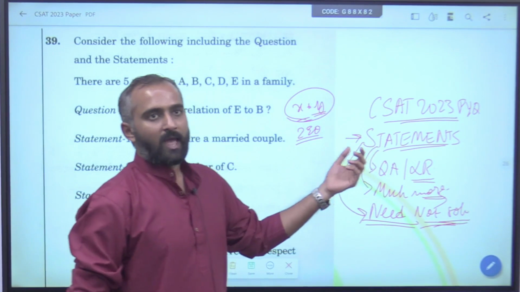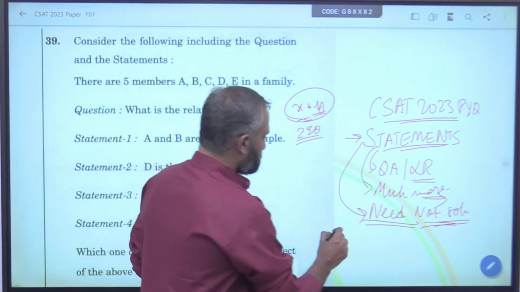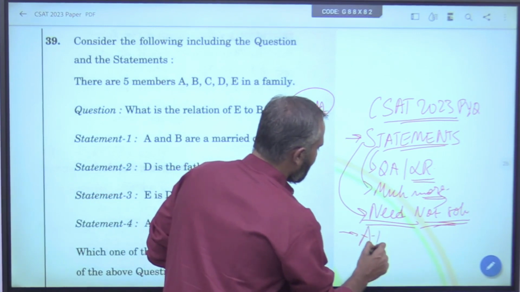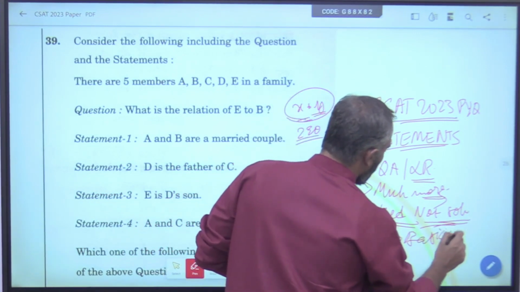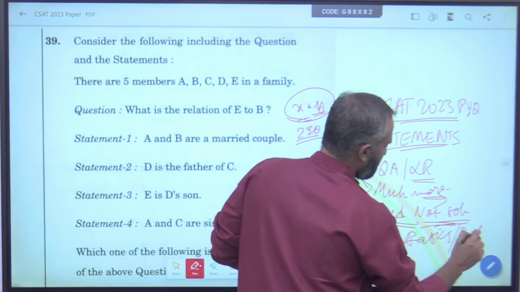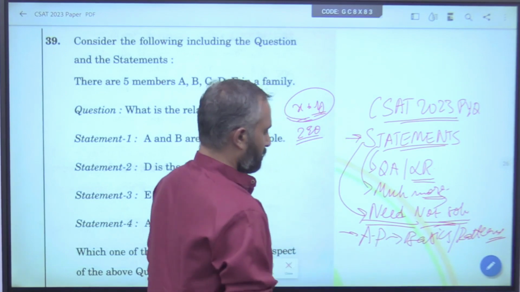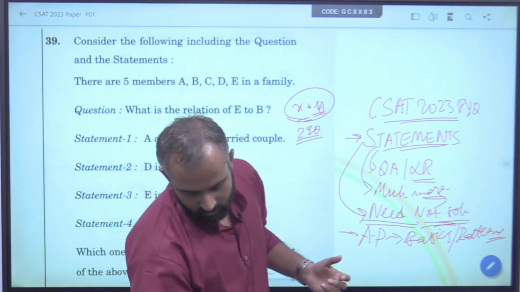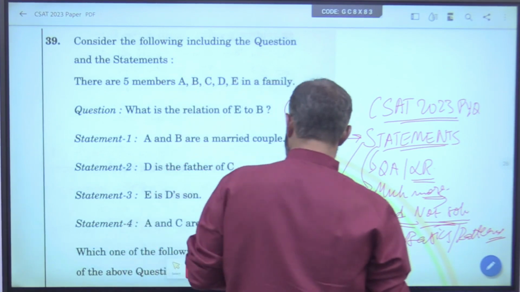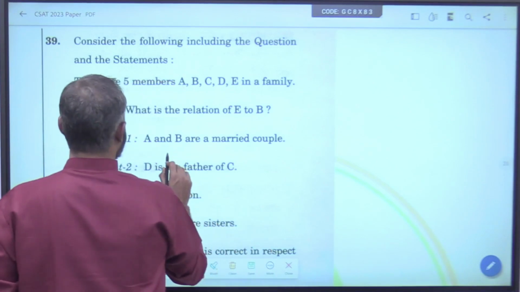And as we go through, you will know, we will follow the same approach as last time. There will always be an attack point and we will rely on basics and patterns when the question demands as such. Now let's start. This is statement questions. 39th is a statement question.